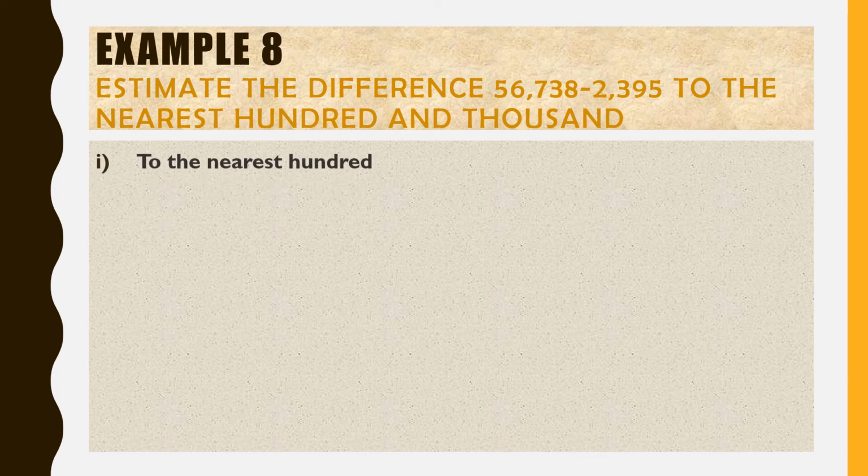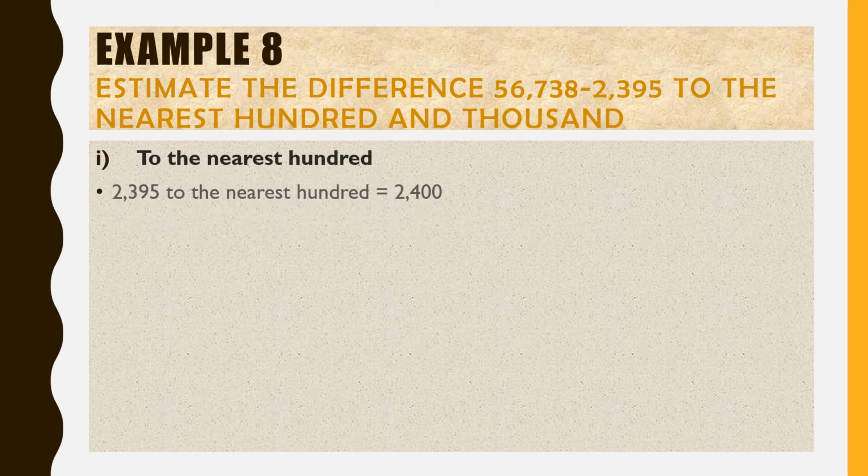To the nearest 100, let us see 2,395. We get the value 2,400, because in the hundreds place we have 3. And you see, we need to see the tens place when you round to the nearest 100.